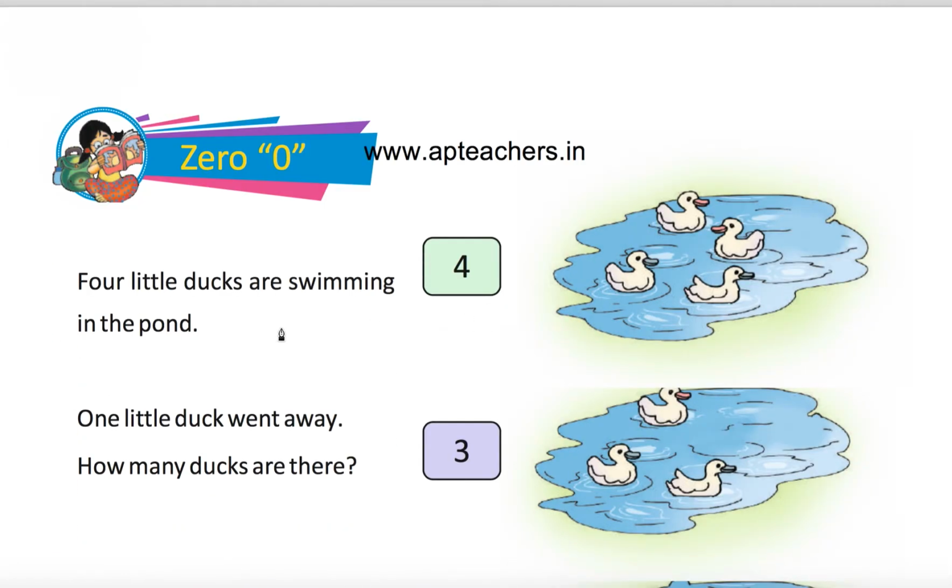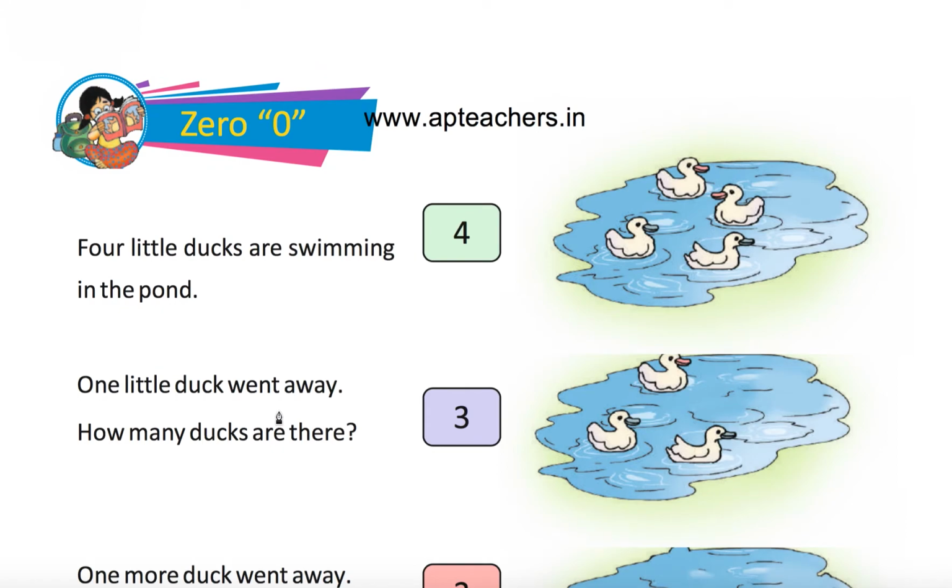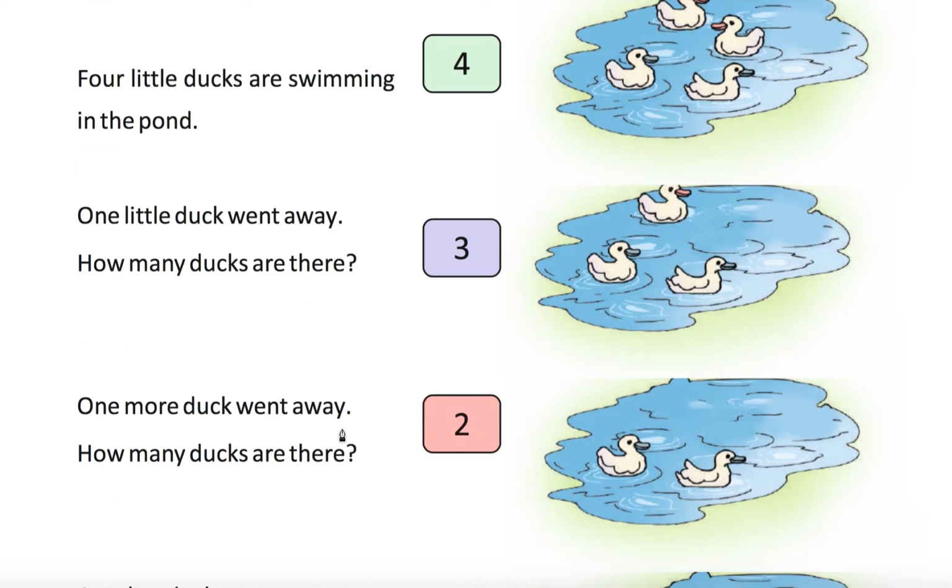Okay, 0. 4 little ducks are swimming in the pond. One little duck went away. How many ducks are there? 3. 1, 2, 3. One more duck went away. How many ducks are there?